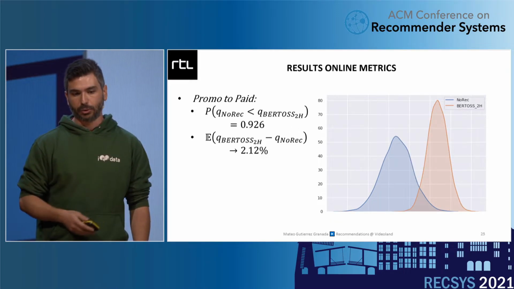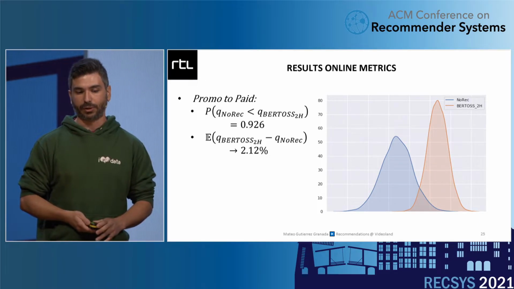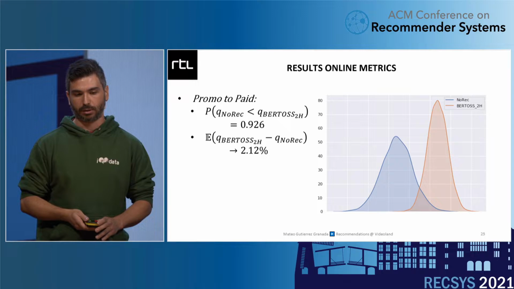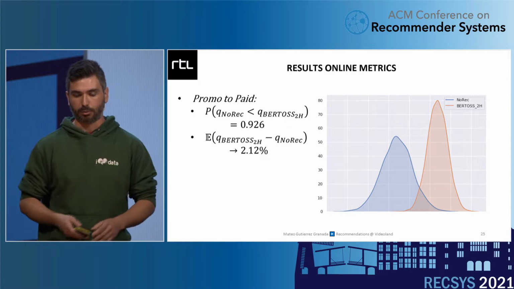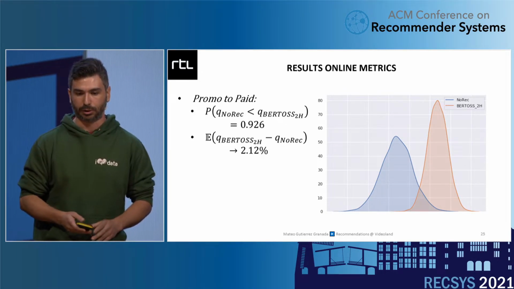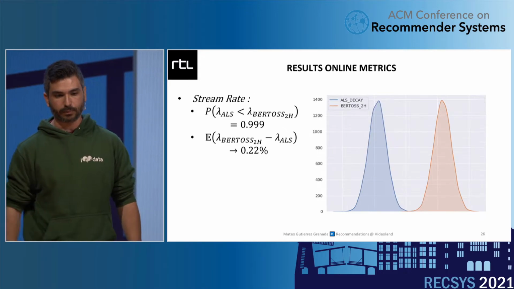If we compare it to no recommendations, then we observe that the difference is much bigger, above 2%, and the uncertainty has been trimmed a little bit. Now the probability is 0.92. You can see the distributions diverging a little bit.